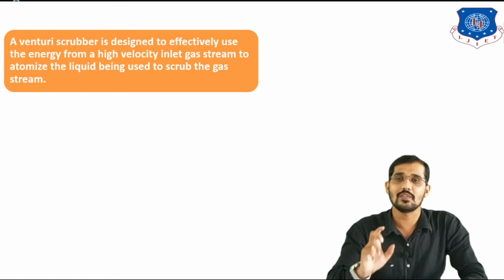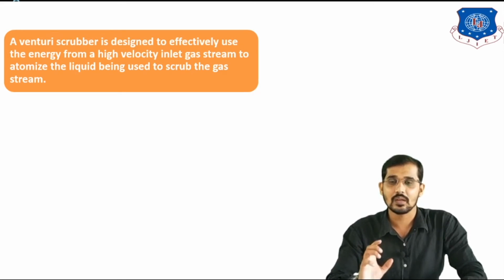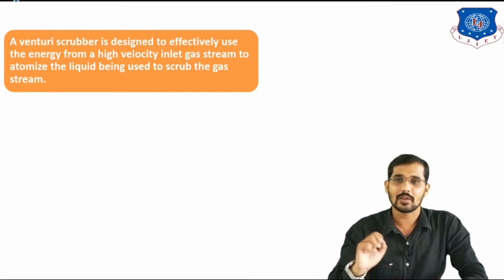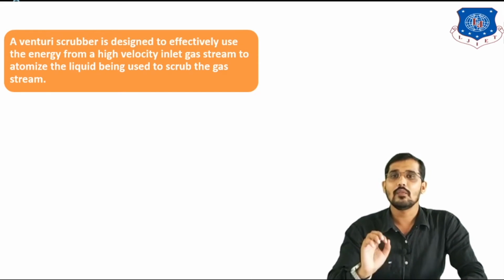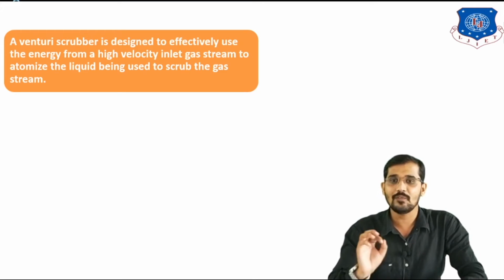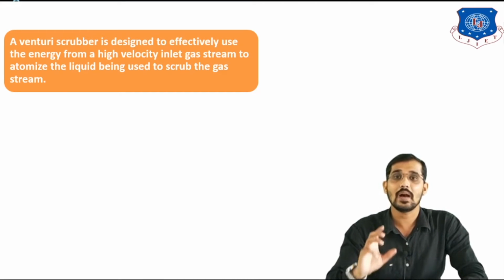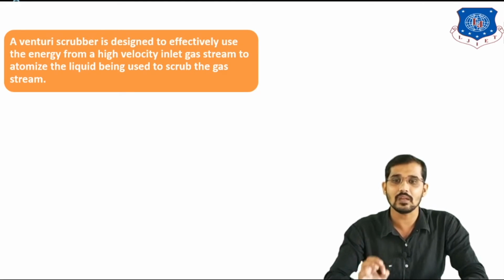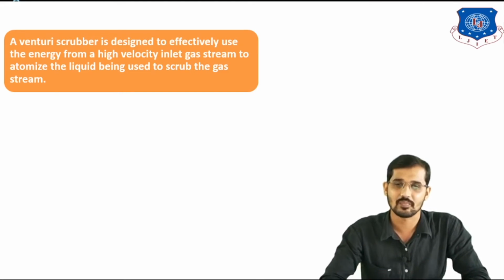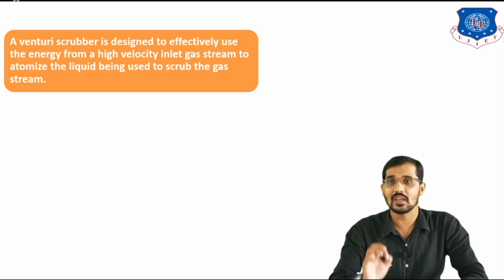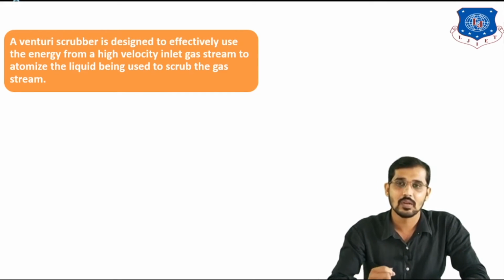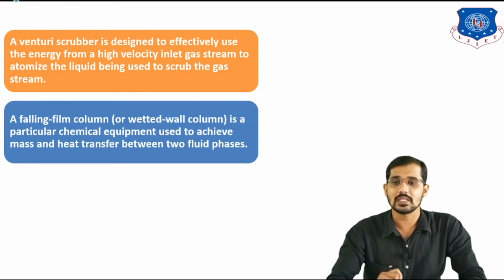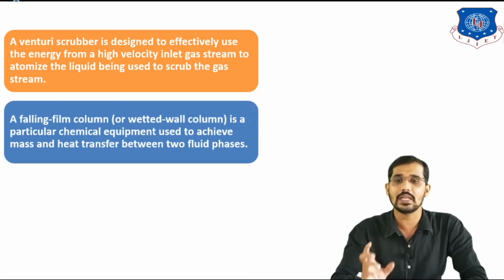The best thing about this Venturi scrubber is that we are using a high velocity stream of gas to atomize the liquid. According to this point on the screen, a Venturi scrubber is designed to effectively use the energy from the high velocity of the inlet gas stream to atomize the liquid being used to scrub the gaseous stream. I told you, here we are using the energy of the high velocity gaseous stream to atomize the liquid stream.